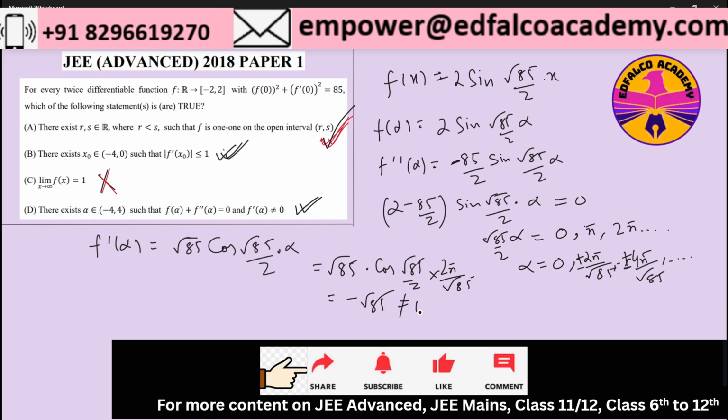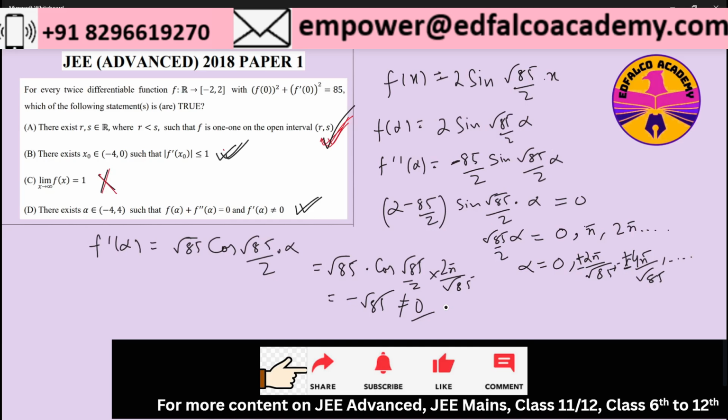So obviously it's not equal to 0. So there exist alphas between minus 4 and 4 where f alpha plus f double dash alpha, the sine expression, is 0, but at the same time f dash alpha, the cos expression, is not equal to 0.